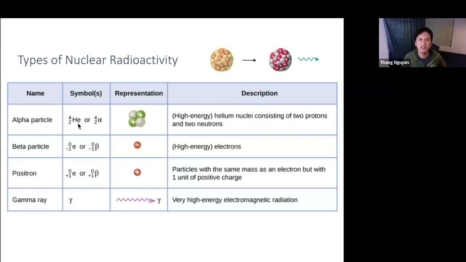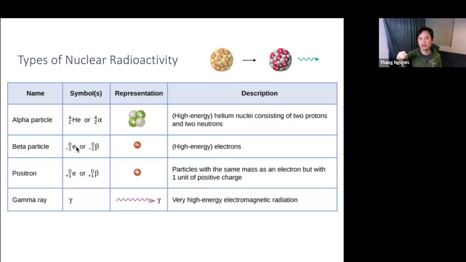We can also symbolize that using the Greek letter alpha. The next one is called the beta particle, and the beta particle is basically an electron that is emitted from the nucleus. So electrons usually live on the outside, on an electron cloud outside the nucleus. But if something that looks like an electron is being emitted from the nucleus, we call that a beta particle.